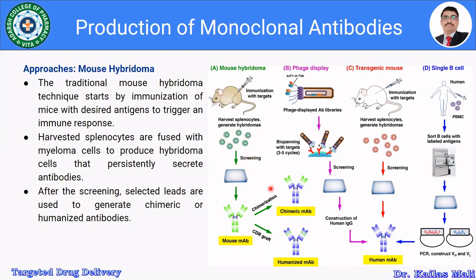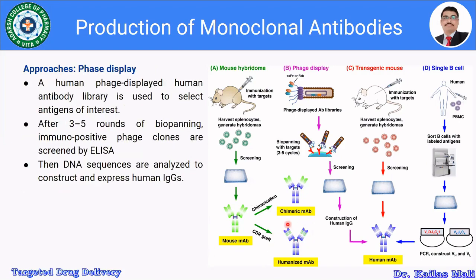After screening, the selected lead, that is the suitable specific hybridoma, is used to generate the chimeric or the humanized antibody. So this is the mouse hybridoma technique, which is used to prepare chimeric monoclonal antibodies or humanized monoclonal antibodies. Let us see phage display.